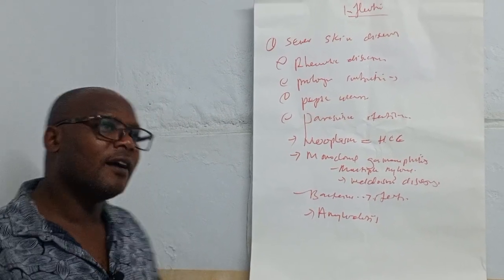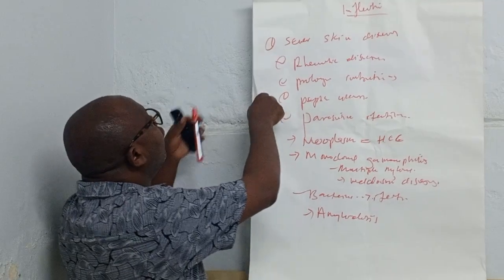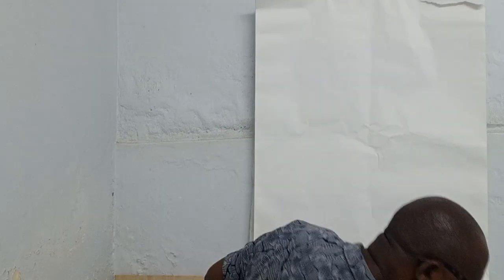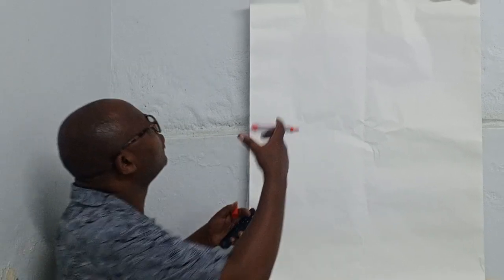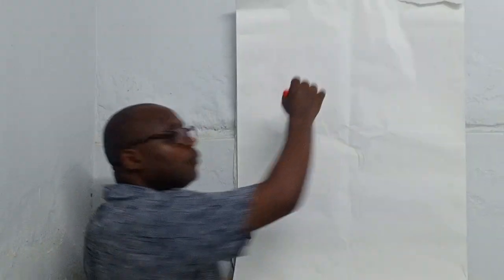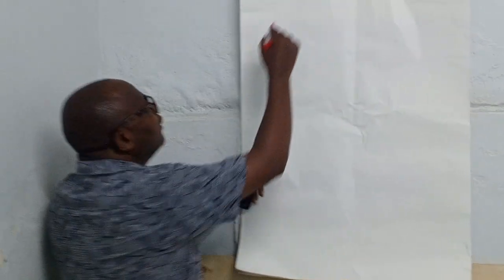Now, at this point, let us look at another cause of low albumin, where people can have less albumin in the body, and this is when there is increased loss through body surfaces. Sometimes you can lose a lot of albumin because of increased loss through our body surfaces.